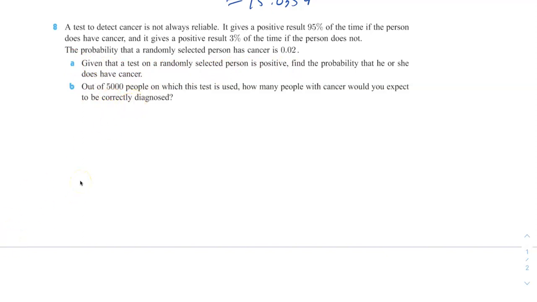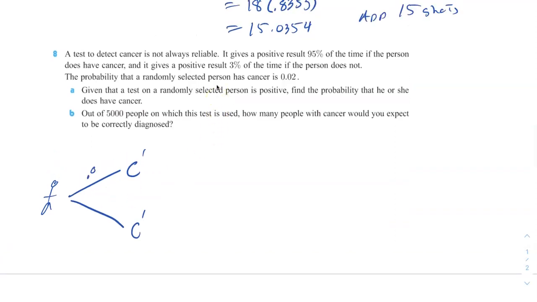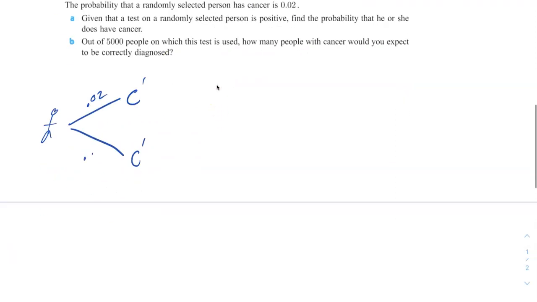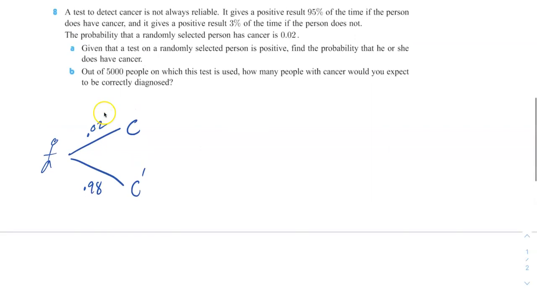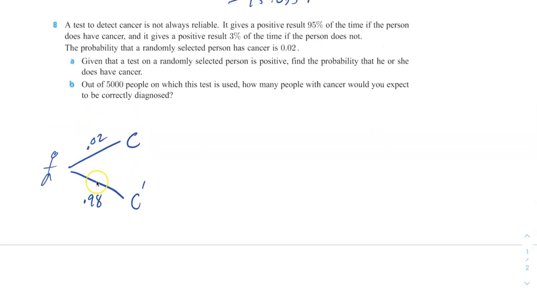So it might be good to make a tree diagram. You can either have cancer or not have cancer. The odds of someone actually having cancer is 0.02. I know it's a sad story, I don't want to really delve on it. The probability they don't is 1 minus 0.02, which is 0.98.